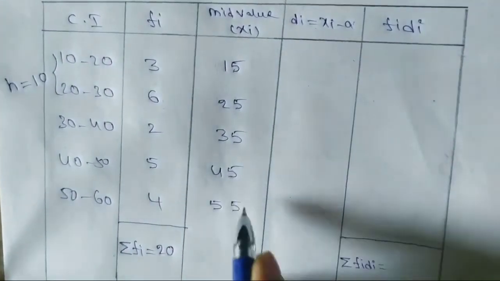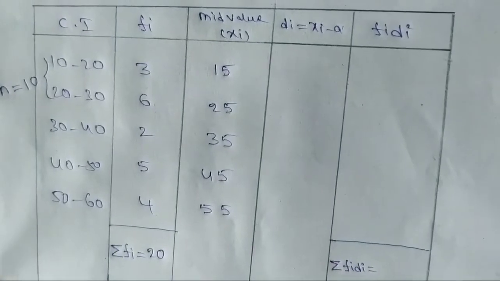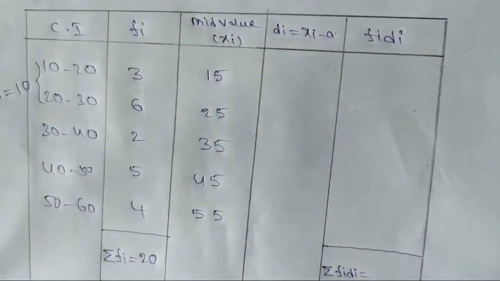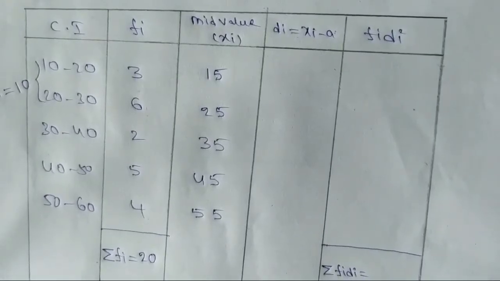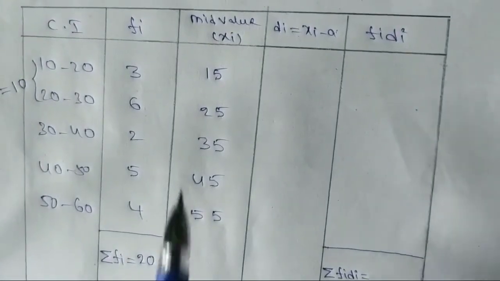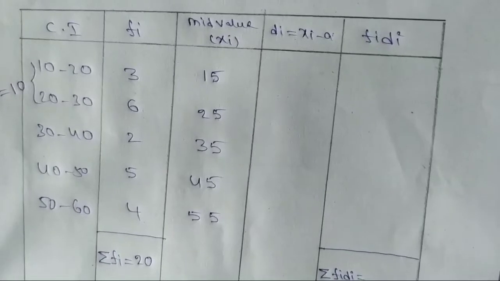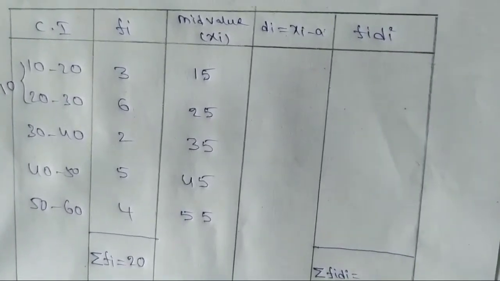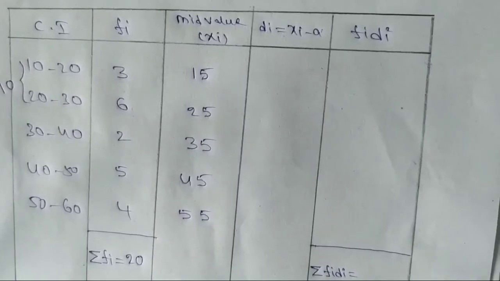Okay, now the deviation method. di is equal to xi minus a, where a means the assumed mean, which you can take from the mid values. Any one mid value can be taken as a, but it is better to take the mid value related to the highest frequency.